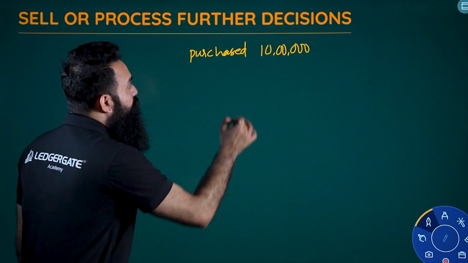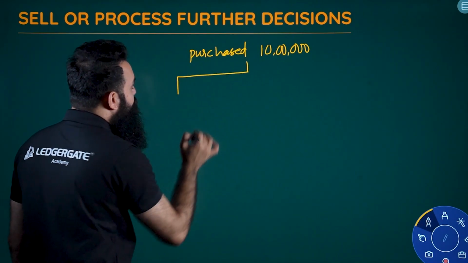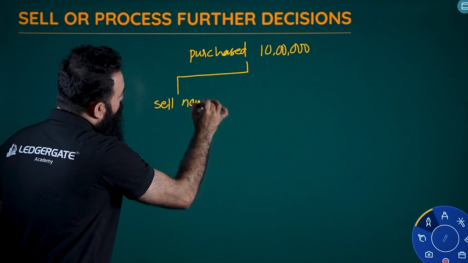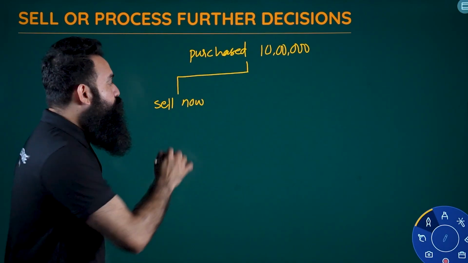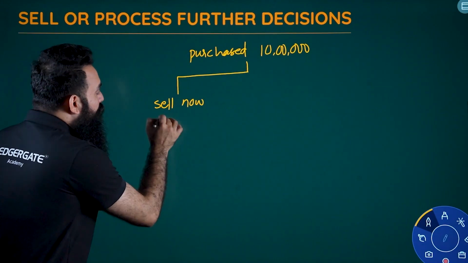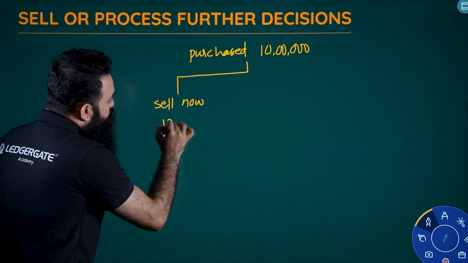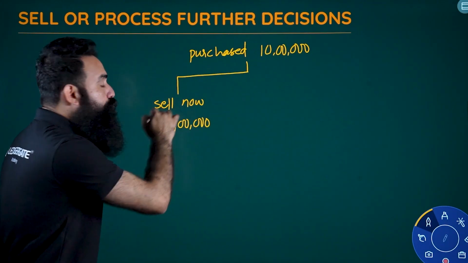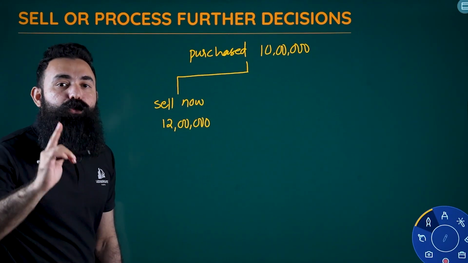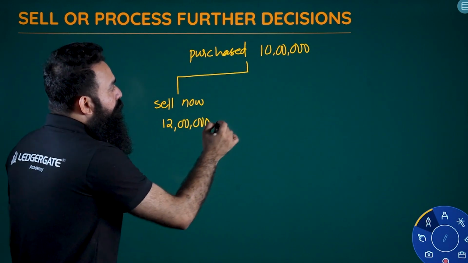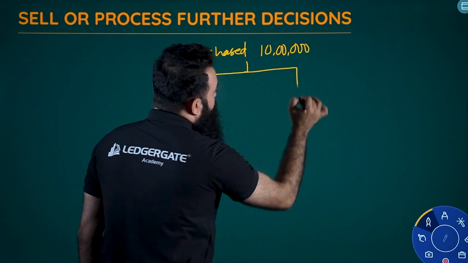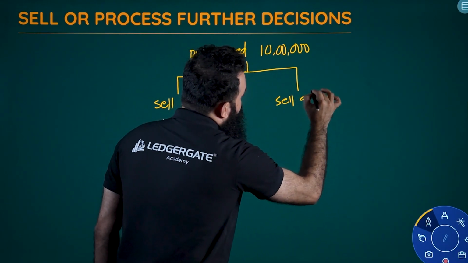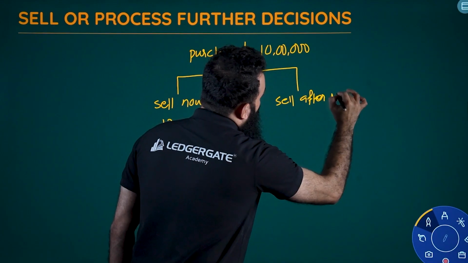You have two different options. Either you can sell as it is, let's say sell now without any modification. You can sell now at a price of 12 lakh. So after the purchase, if you sell as it is, you're going to get 2 lakh profit. But you have one more option, that is sell after modification. This is the second option.